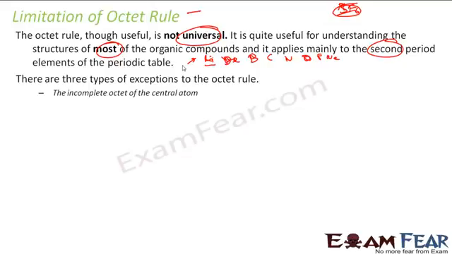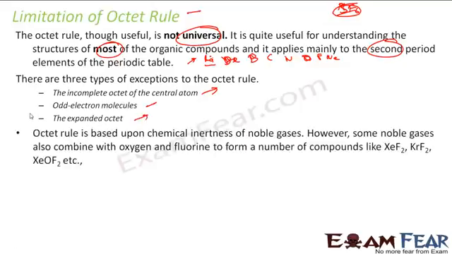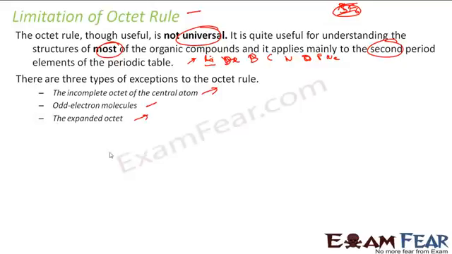The first one is the incomplete octet, where the octet is not complete for the central atom. We also have odd electron molecules, and we have the case for expanded octet also. We'll explain these three exceptions for the octet rule one by one in the next two slides.